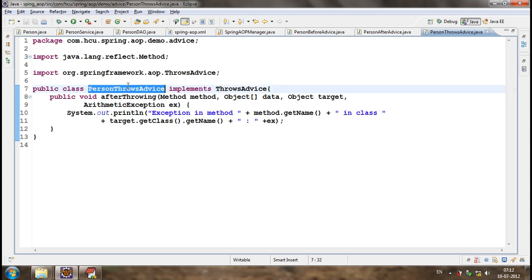When the exception is raised and we want to track something, we want to write some cross-cutting concerns, then we make use of this throws advice. The throws advice has a method after throwing. This after throwing will be executed when the exception is raised.